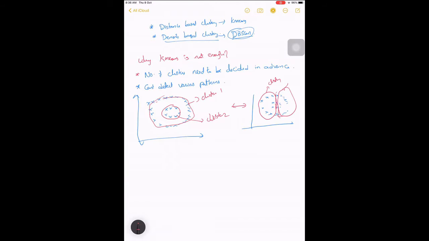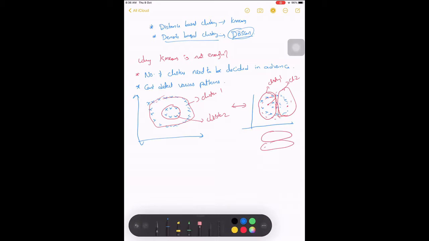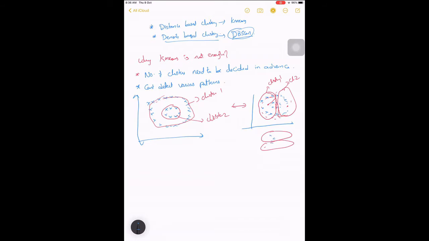So this is cluster two. Because what it will try to do is find a center in between, and for this center it will see which is the nearest point, and similarly it will find a center somewhere here, and again find which points are closer to this than to the other, so they will belong to this cluster, right? Something like this, or maybe it can also be here and here. This is also possible: the upper half will be in one cluster and the lower half in another cluster.